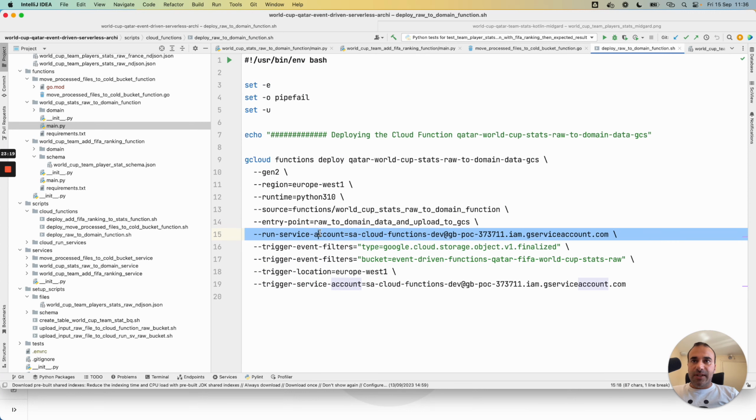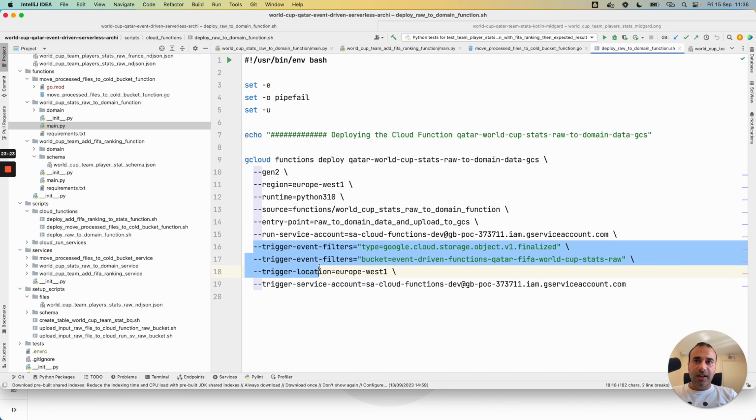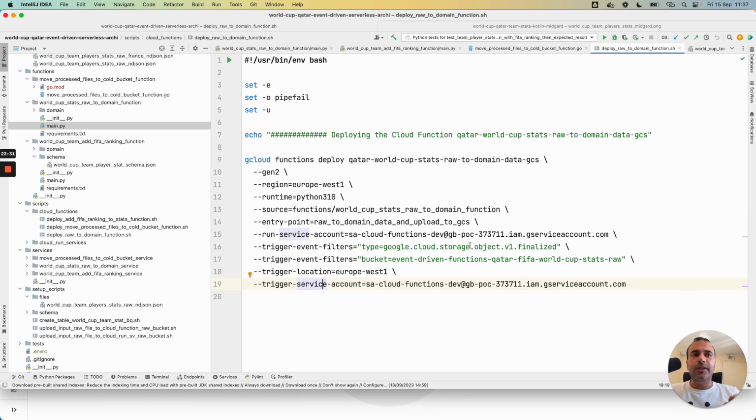We can pass a service account, and all the parameters that start with trigger correspond to Eventarc. And with Eventarc, we can add some filters. In this case, I added a filter for the first cloud function to indicate when a file is uploaded to this bucket for the raw data.